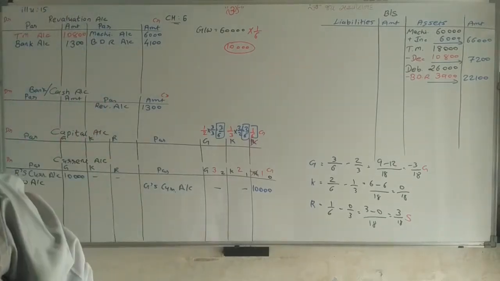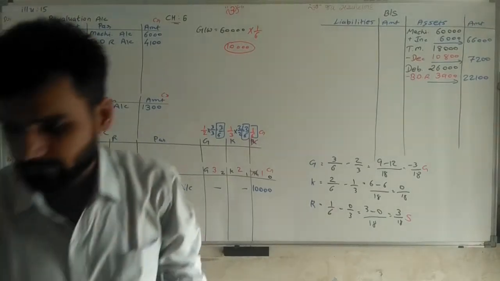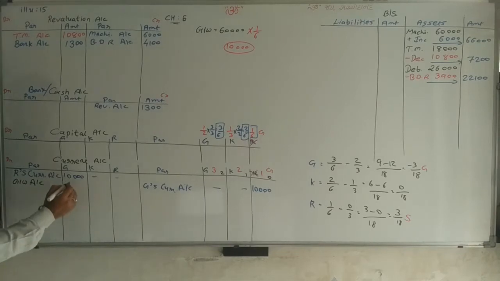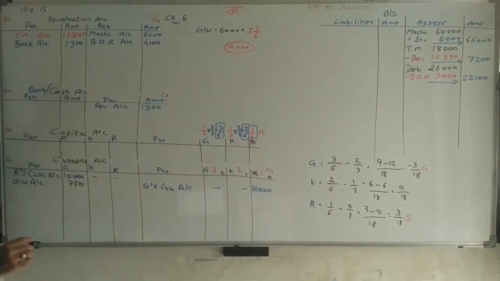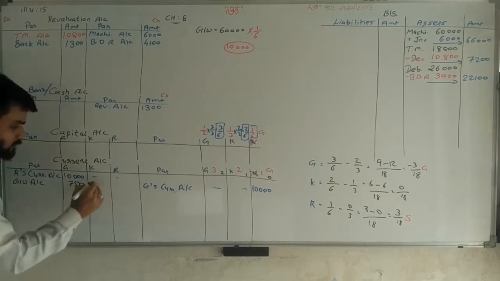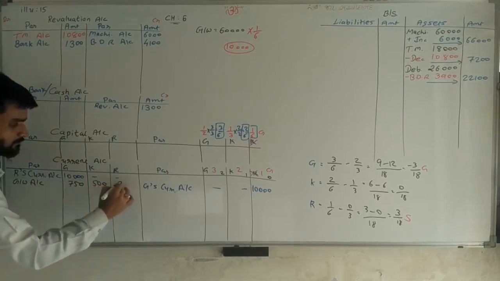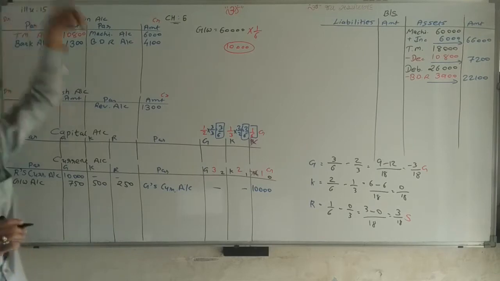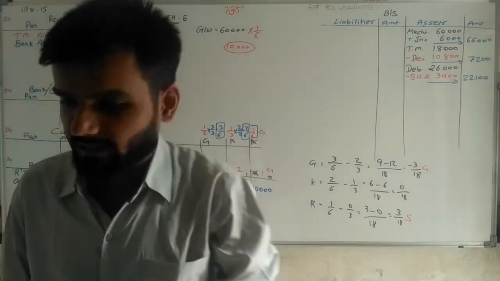If we distribute, then 750, second 500 and 250. Goodwill distribution completed. Now what are the other things remaining?